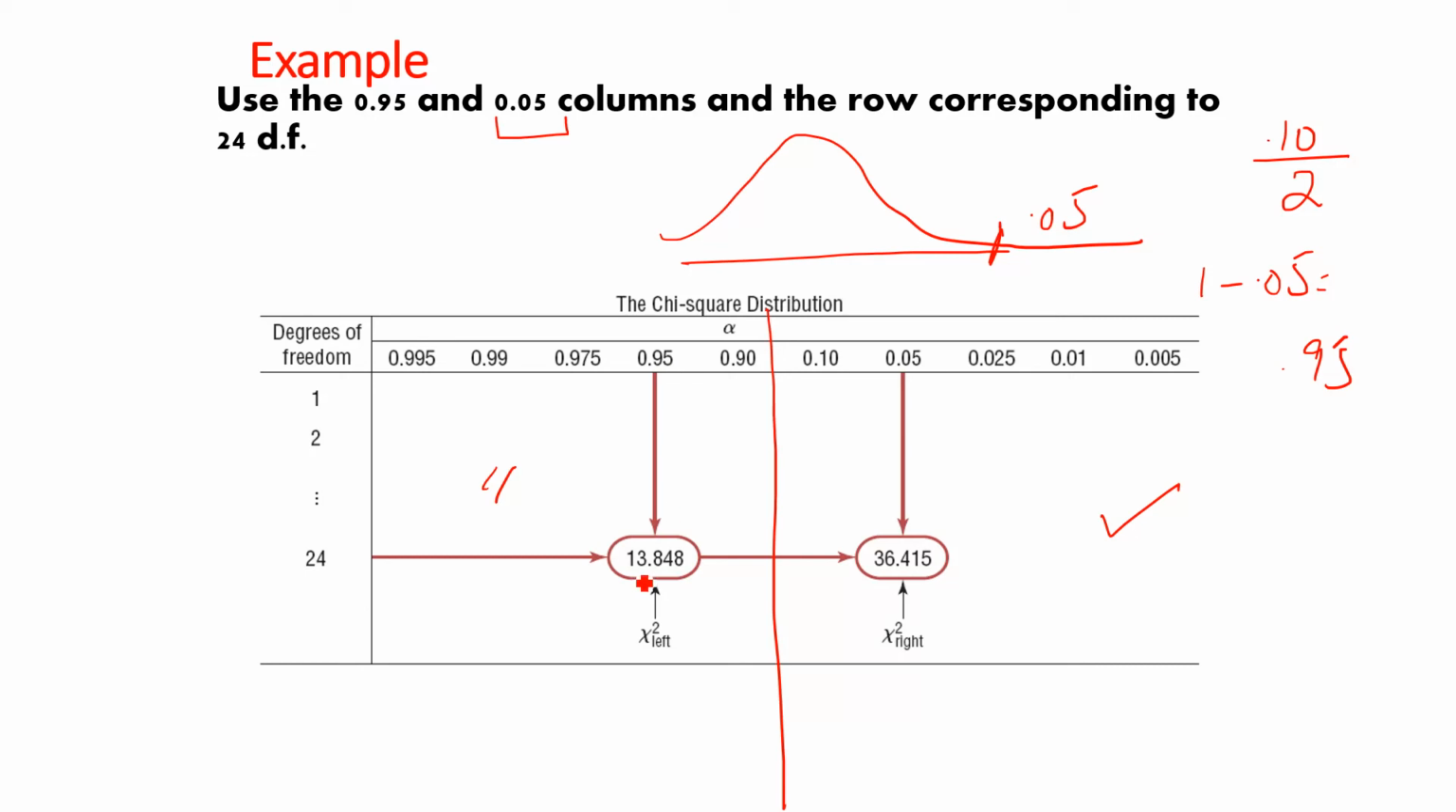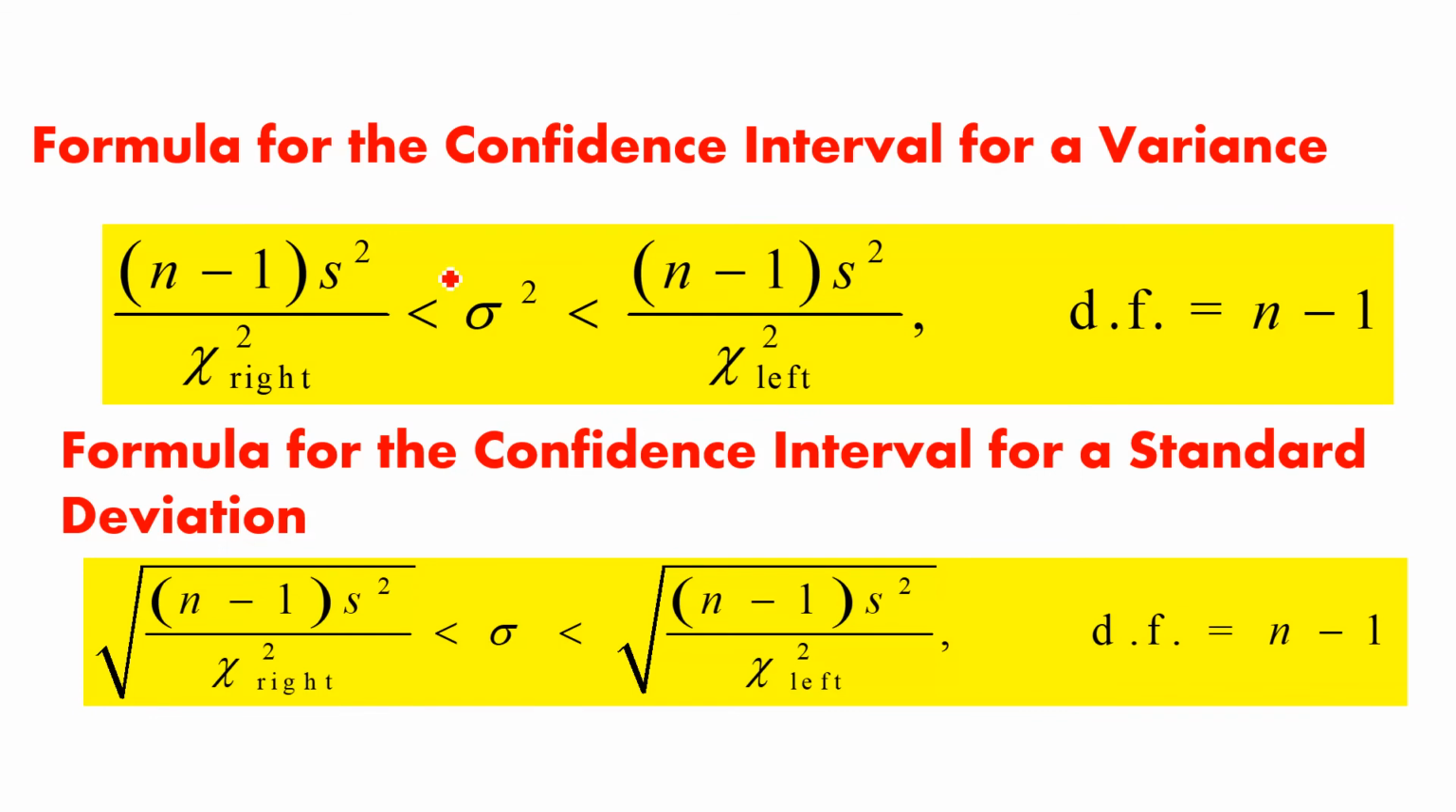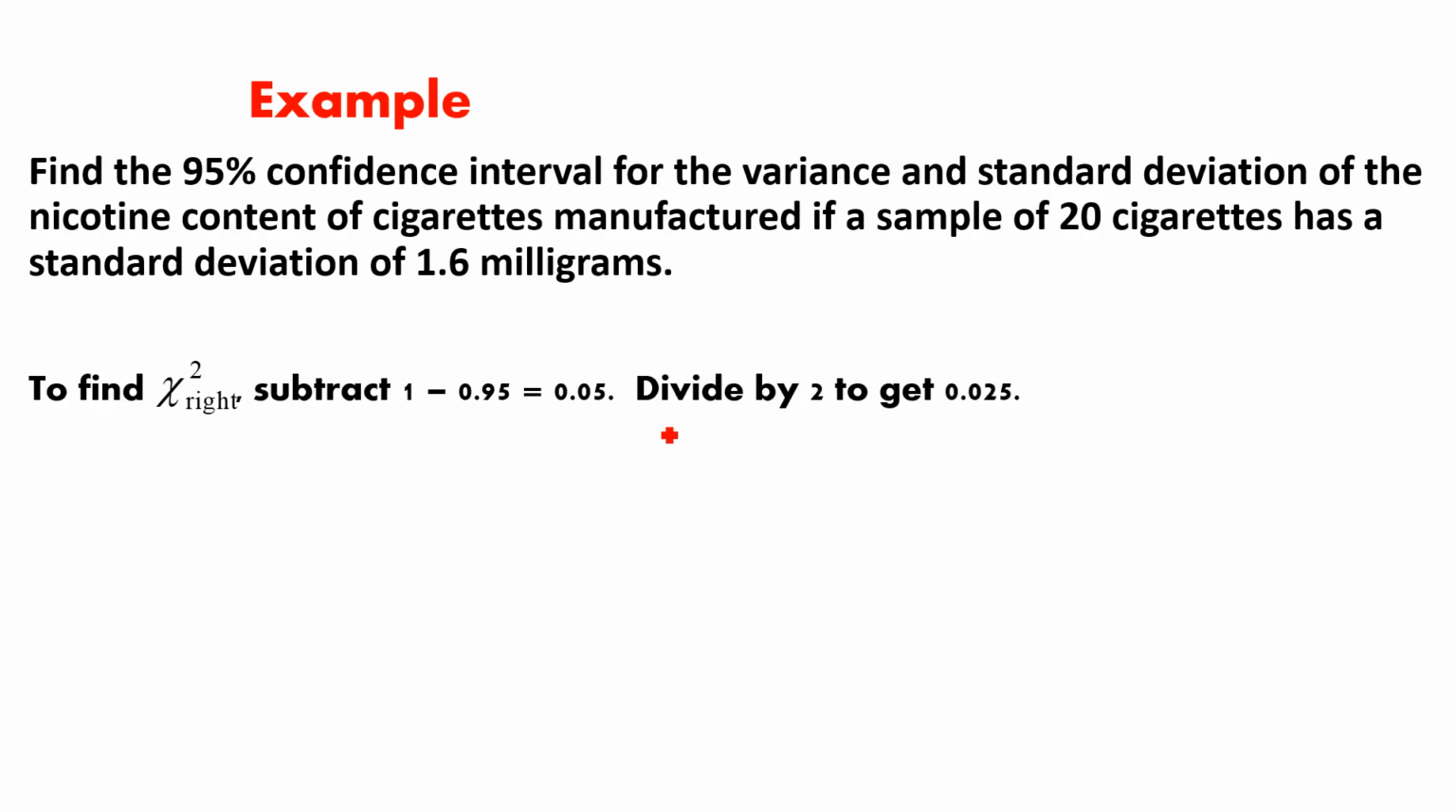So the 0.95 value is 13.848, and see here I have written chi-square right and chi-square left values. This is the formula we will use in order to find out the confidence interval for variance, and this is for standard deviation. Whatever is your variance, take the square root, you will get the standard deviation. So n minus 1, what is n? Number of observations minus 1. This is the standard deviation, right, of a sample. And here chi-square left, chi-square right values we have to put.